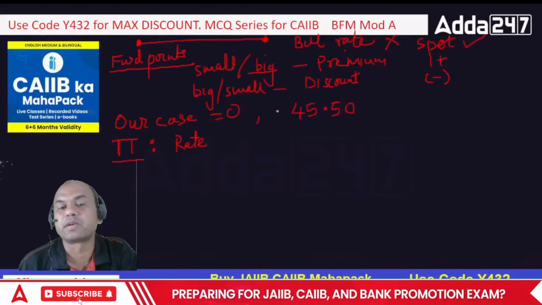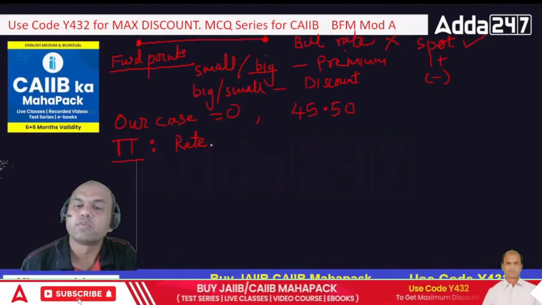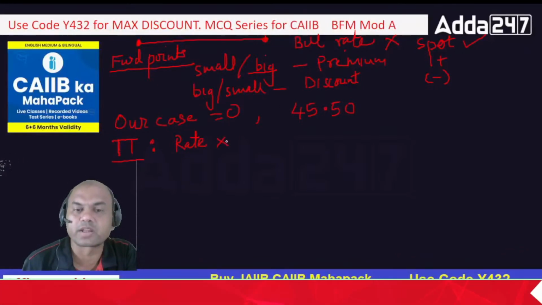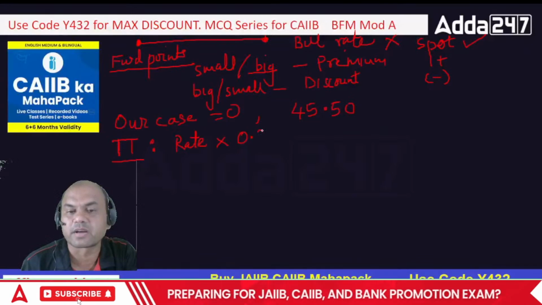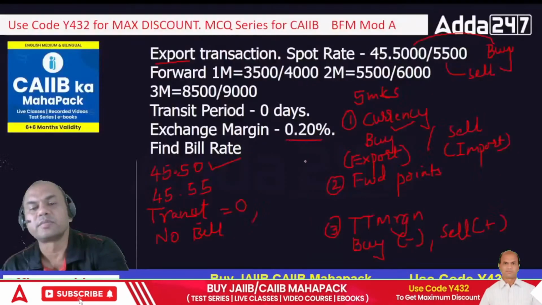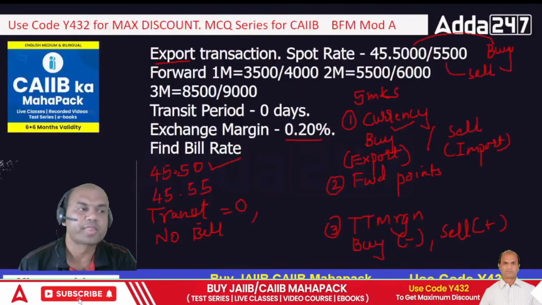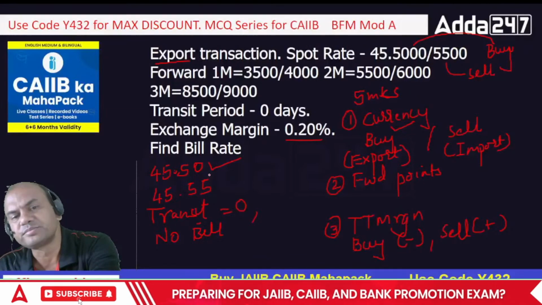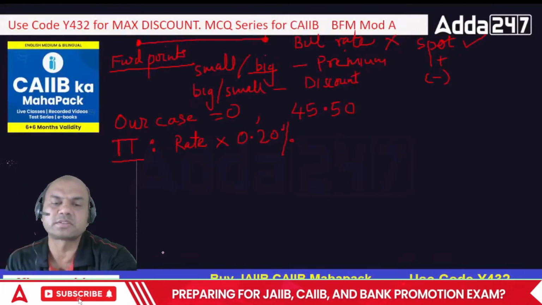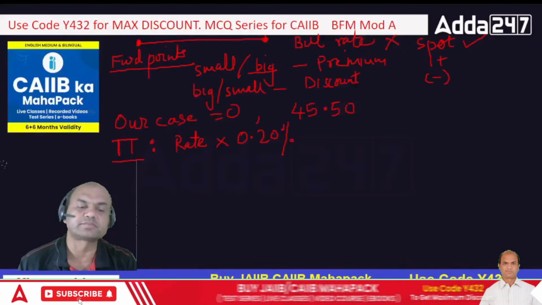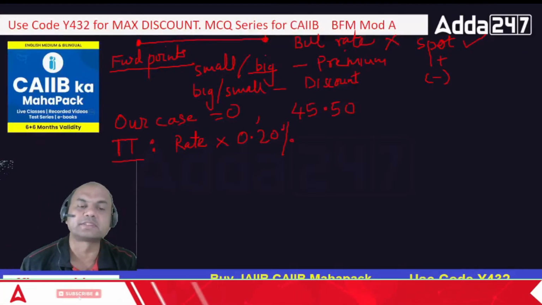In this problem there was no forward rate, that's why whatever spot rate is there, you have got it. So rate into what is the margin given? 0.2%, right? So if this is my TT margin and this is my rate, I'll multiply this. So what is the answer now? Everyone try this. What is the answer you are getting? Bring the calcs in.